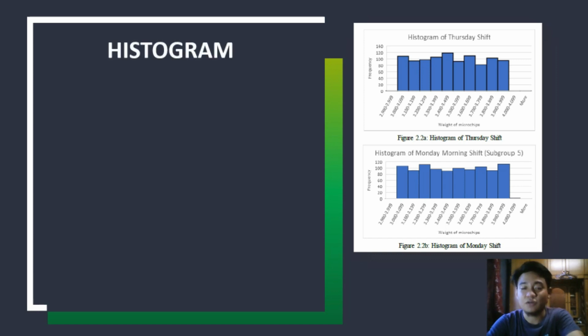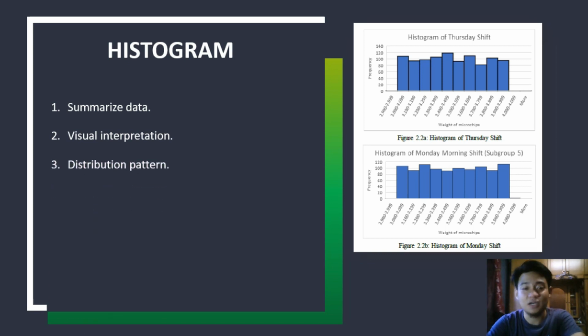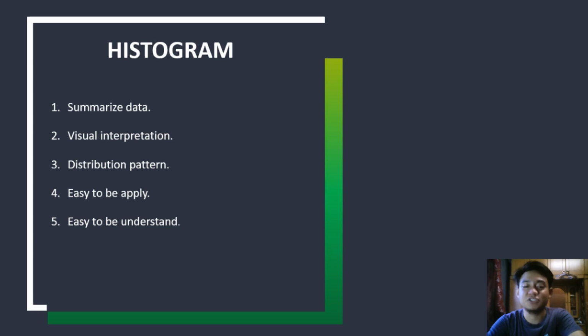Okay, from the 7 basic tools, we choose histogram as one of our methods. The reason we chose histogram is because it helps us to summarize the data. It provides a visual interpretation of the data, which before was in numerical form. We can also see the distribution pattern of the data. The benefit of histogram is that it is easy to apply to various types of data. Plus, it is also easy to understand with just a little explanation. The customer can choose whether a product is suitable or not for their desire. From the histogram, we can see the distribution of weight of the microchip clearly.